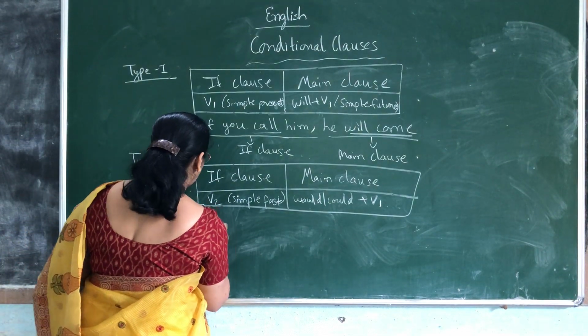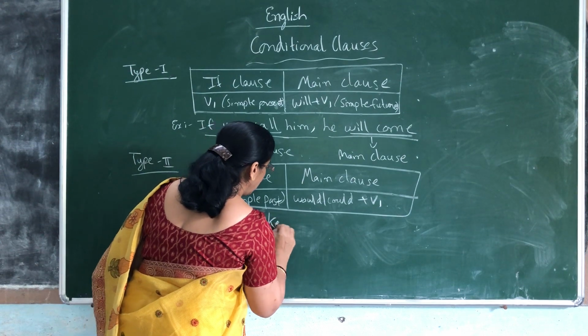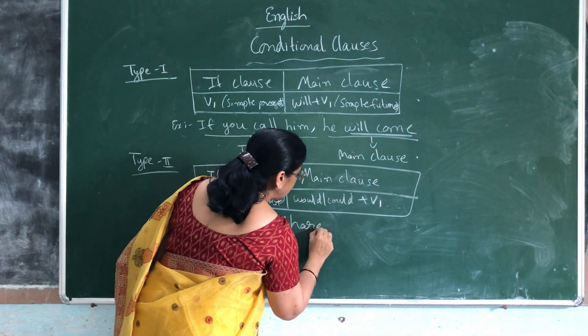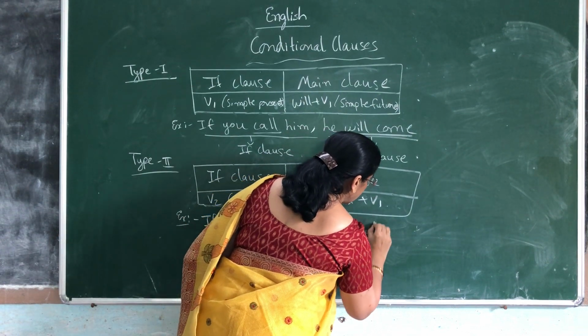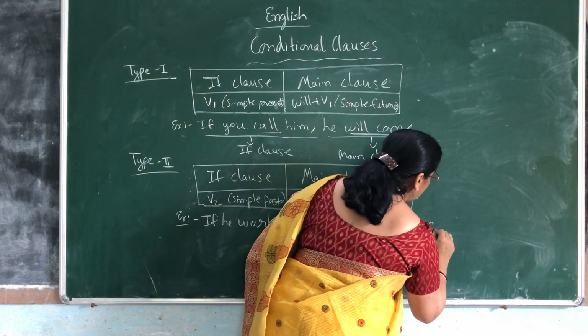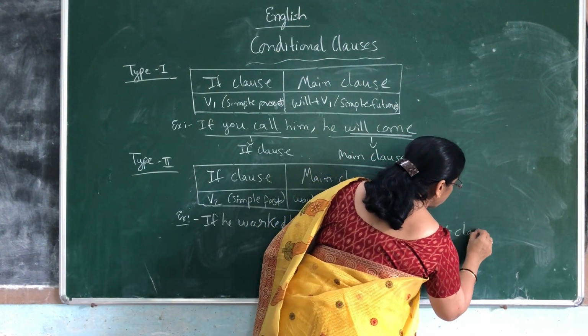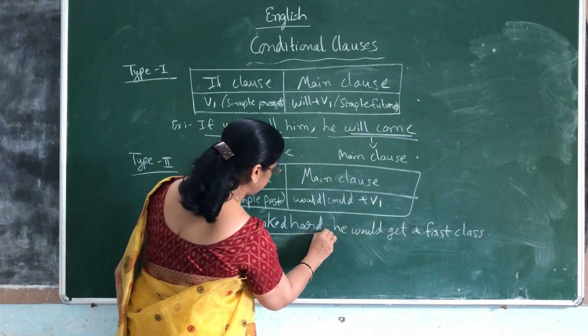Example is, if he worked hard, he would get a first class. So what is the conditional clause here? The if clause is this one.